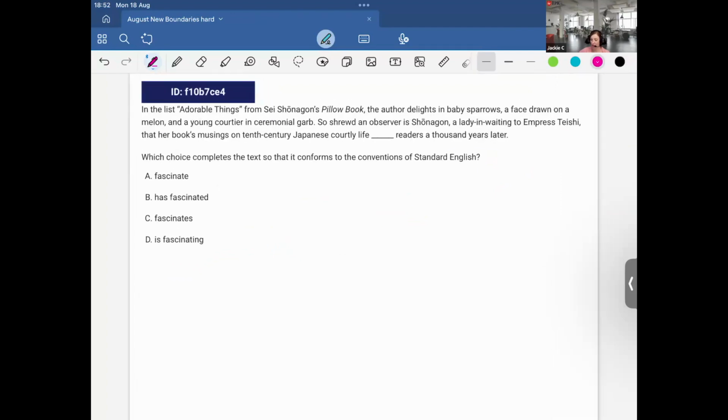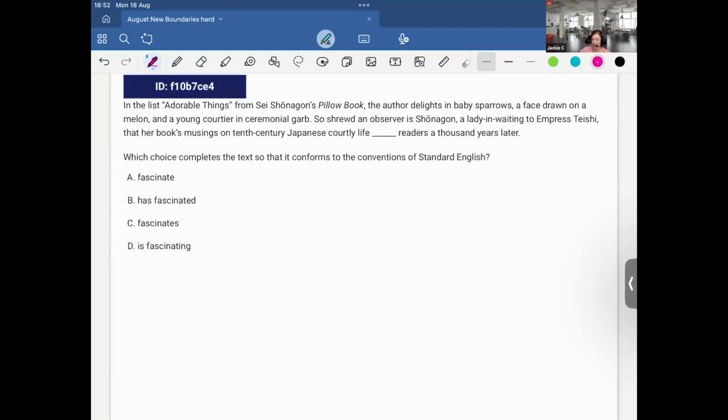Amazing. Continuing our journey. Okay, quick scan. I know I'm dealing with verbs, and I can answer this one without even looking at the passage. Why? Well, let me tell you. Okay, this is plural.